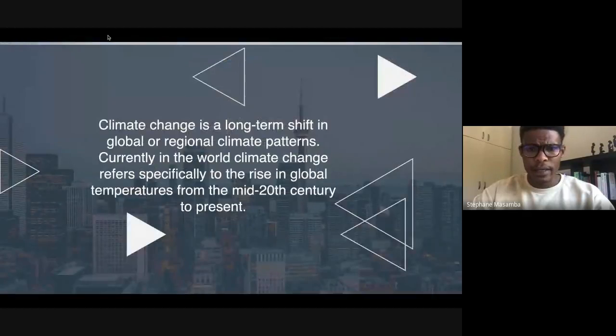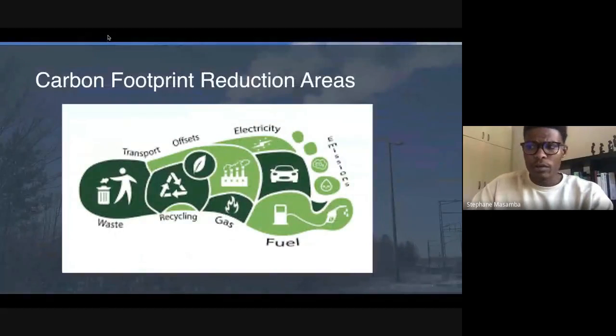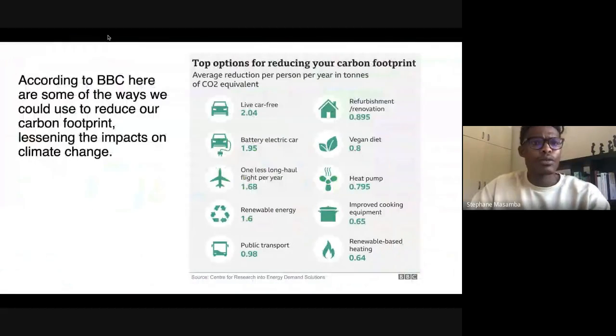Climate change is defined as a global rise in temperature from the mid-20th century to present. Some of the major contributors to climate change are greenhouse gas emission, industrial activity, combustion of fuel, deforestation, and many others. There is an illustration of some of the areas where the carbon footprint can be reduced. According to the BBC, individuals and companies can collectively reduce the carbon footprint by following some of these steps.